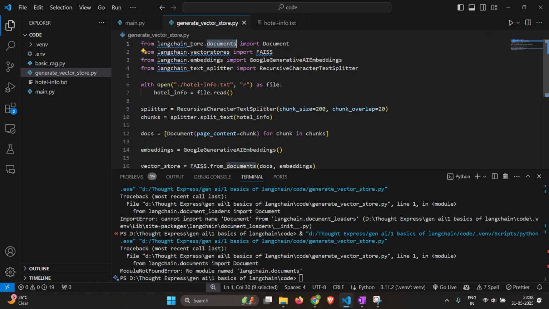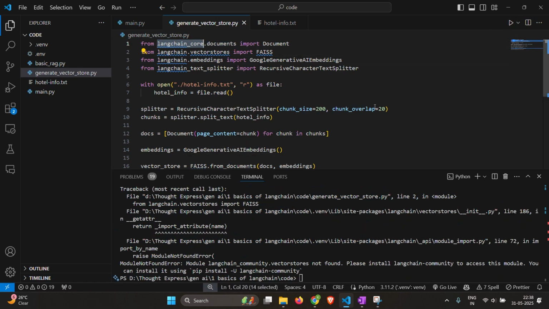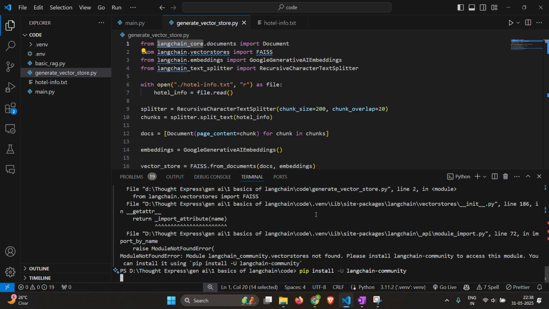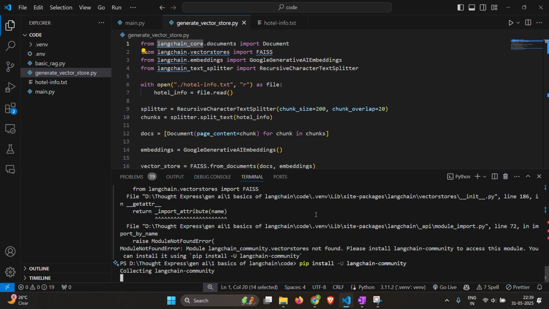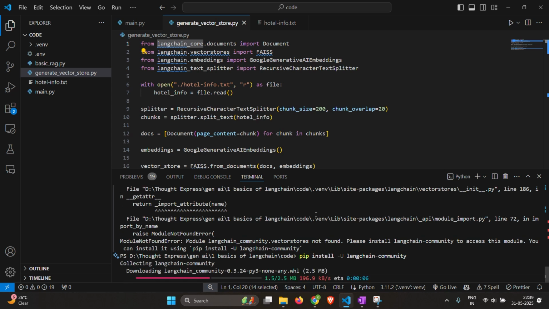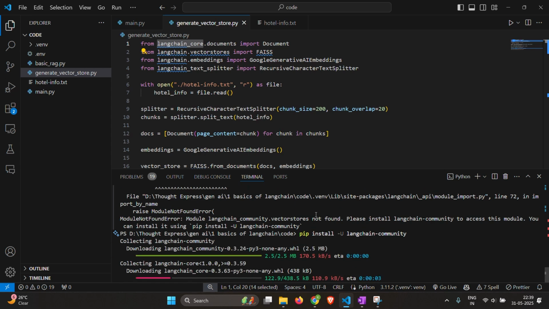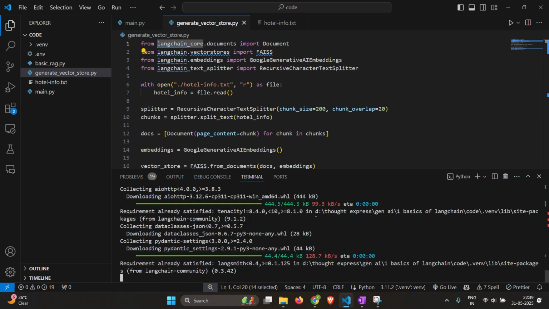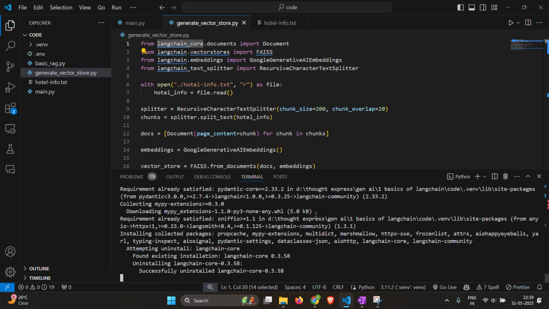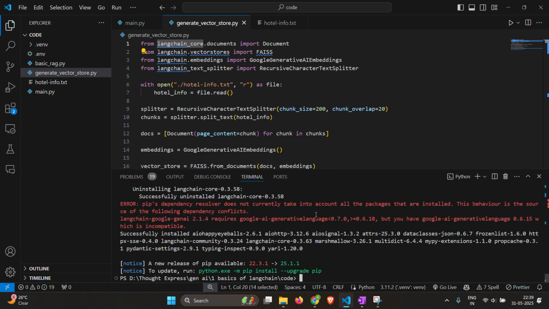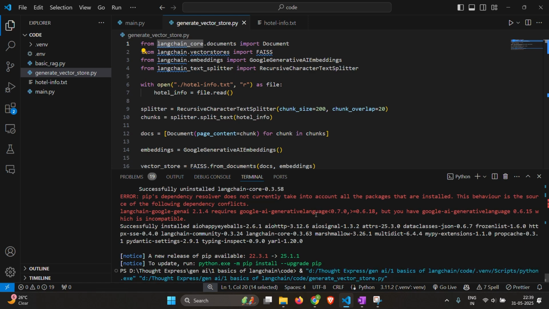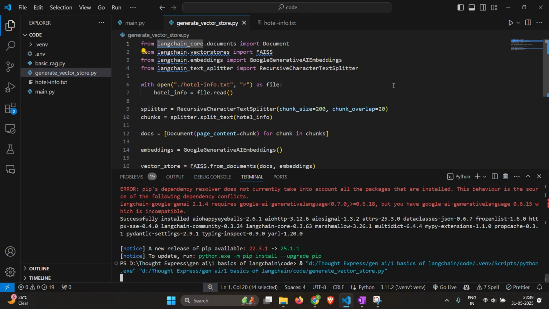So you just have to import documents from LangChain core. And you also need to install LangChain community as well to be able to access the vector stores. So now let's run this again.